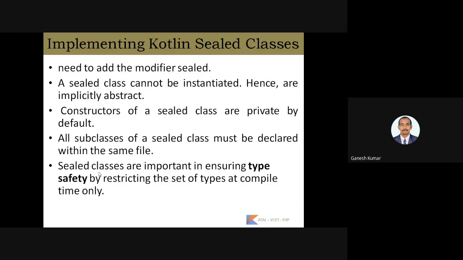So sealed classes are important in ensuring type safety by restricting the set of types at compile time only. Here we have seen that only a limited number of types is given, and we have to select from those types only. So this is the main restriction given in the sealed class, to ensure type safety.